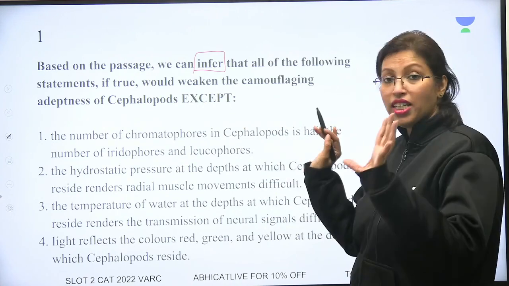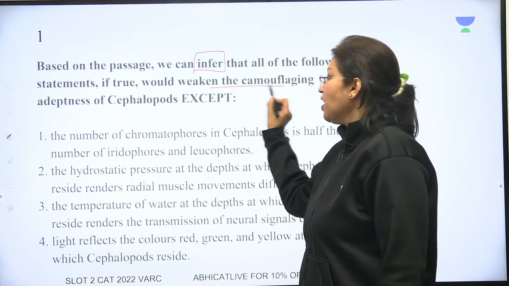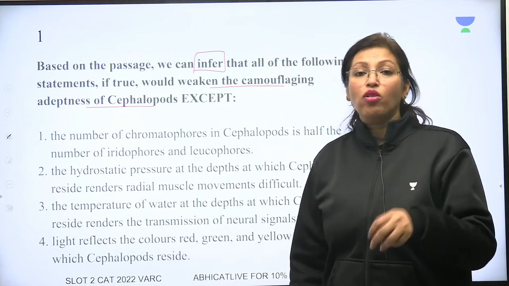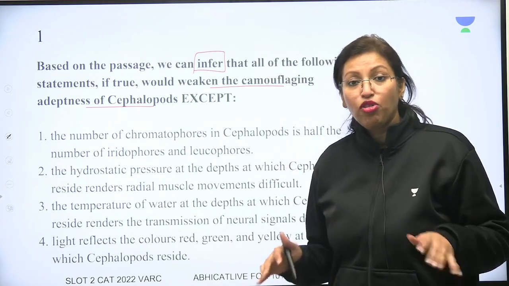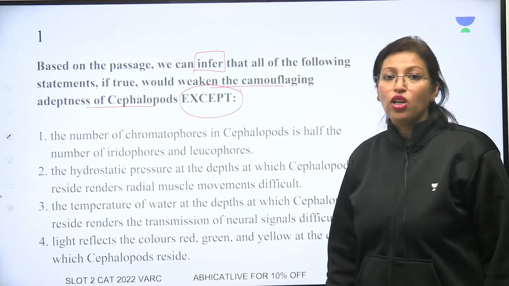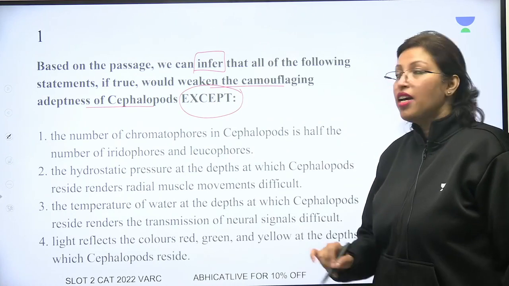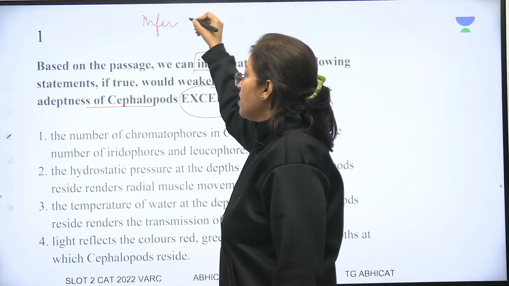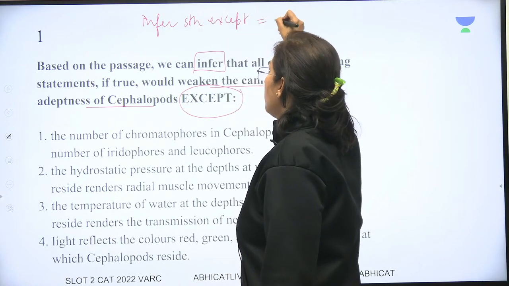Okay. So first understand. So जो भी statements हैं, they will weaken the camouflaging adeptness of cephalopods. That means they will weaken how the cephalopod can adapt to its environment, can camouflage itself, except. So I am looking for the one that will not weaken the camouflaging adeptness. Remember, infer something except means not infer,